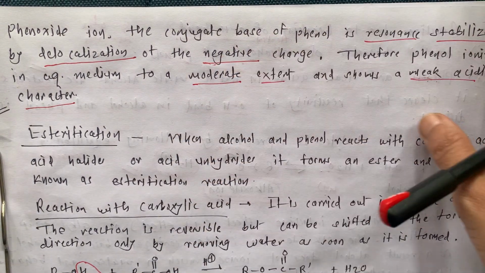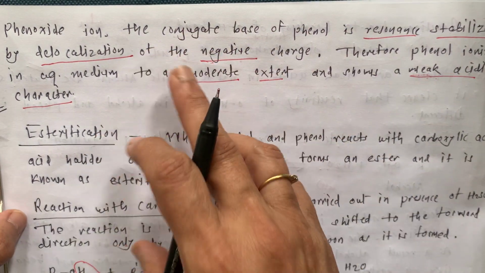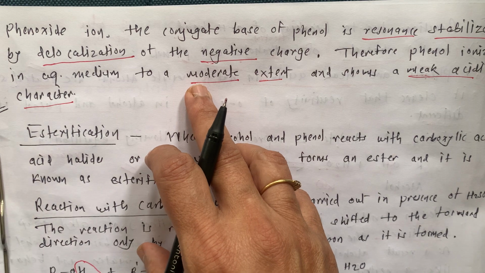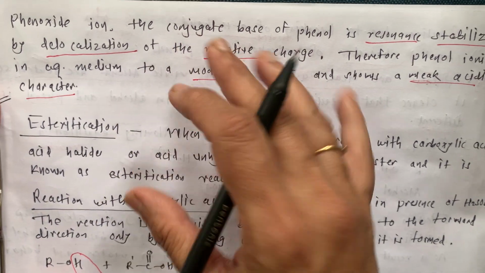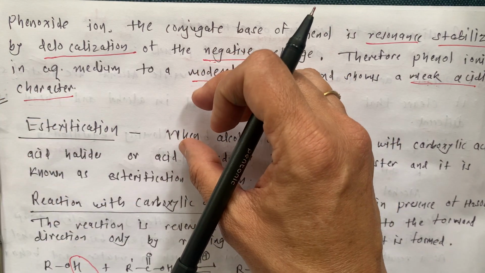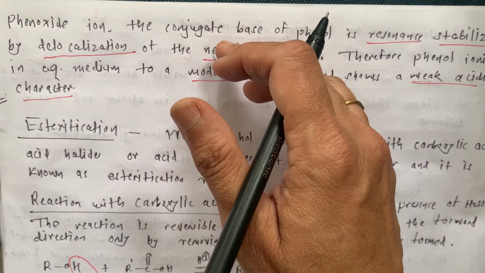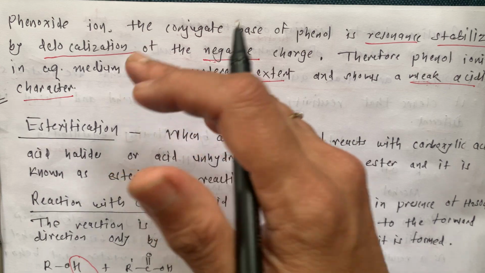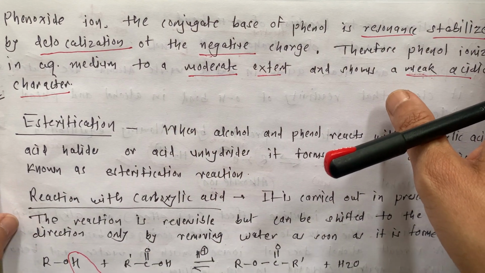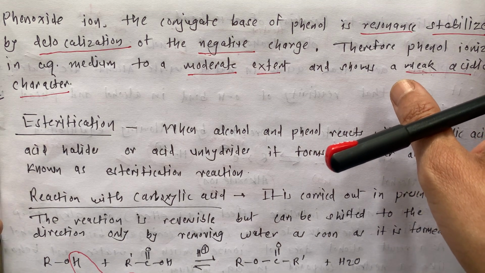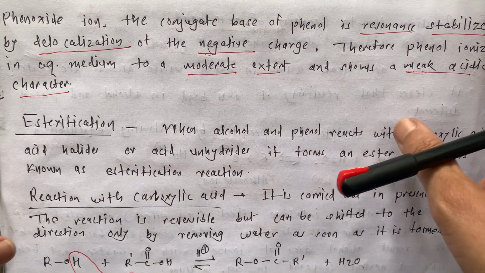You have to practice writing resonating structures, it is very important. In national level MCQs, a resonating structure is given, and they ask whether this is acidic, whether this is basic, or like that. Okay, you go through the MCQ type question books and you will realize what I am saying.